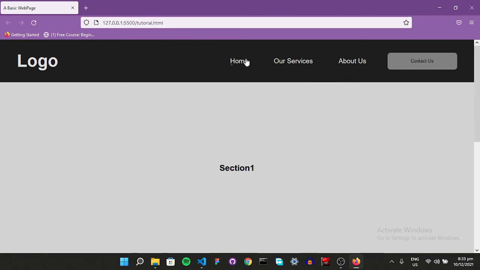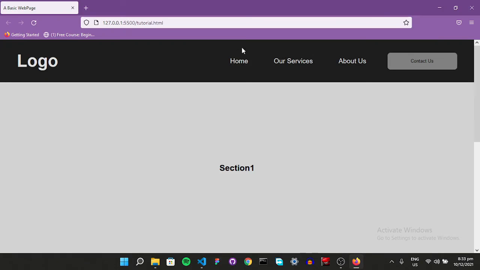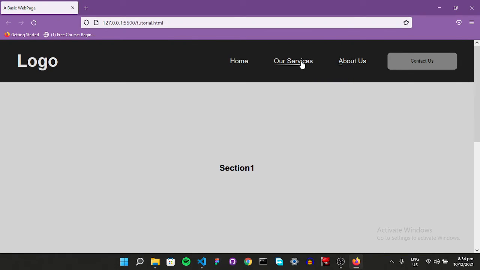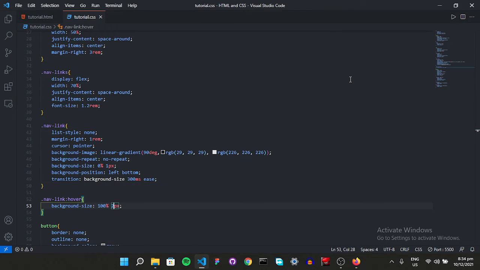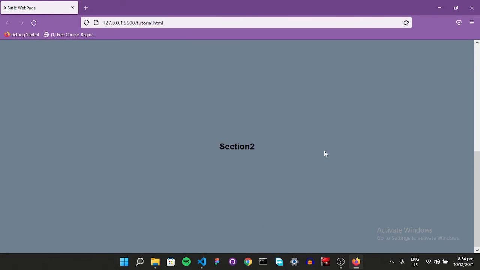So you can use whatever you want. You can change the height of this line. Let's say if you don't want it to be 1 pixel, you can make it 3 pixels if you want. I think this looks awkward, so let's call it 2 pixels. But I think 1 pixel looks better, so let's go with 1 pixel. Yeah, that's better. It's looking minimal and good. So yeah, this is it.